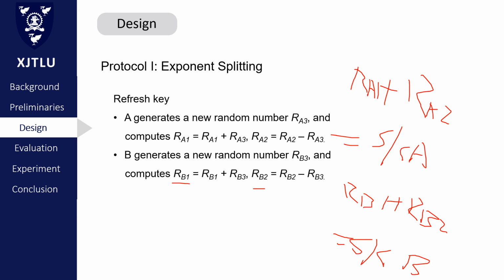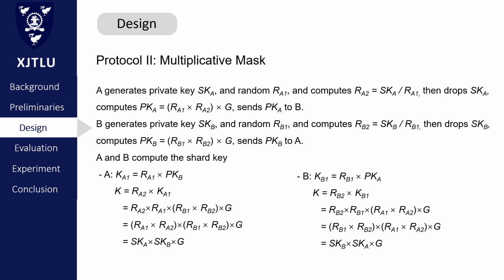Because their long-term key numbers will be changed after each connection, a side channel attack can't get any information about the long-term key. Next, let's move on to my second protocol. It uses the multiplicative mask method. Firstly, device A generates a private key A and random number RE1 and calculates the number RE2 equals private key A over RE1, and drops its private key.